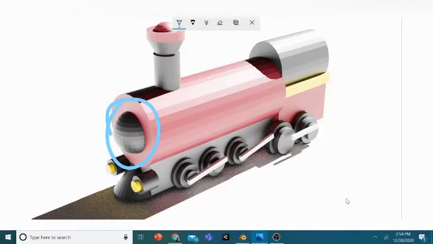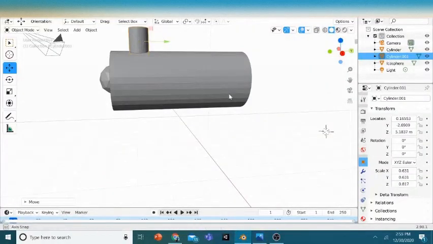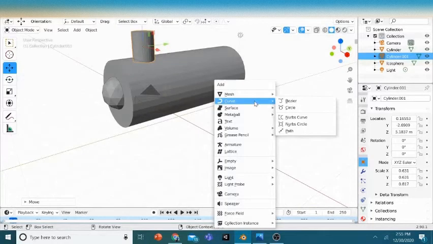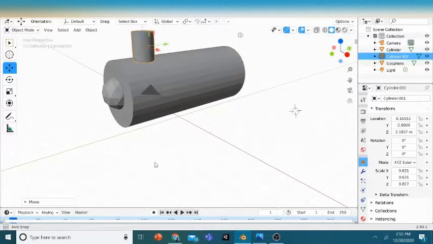Now we need to make this part of the train. So how did I make that? Easy. You need a cone, a cylinder, and a sphere. So yeah, we're gonna do that. First, take a cylinder, or no, why don't we just do this?